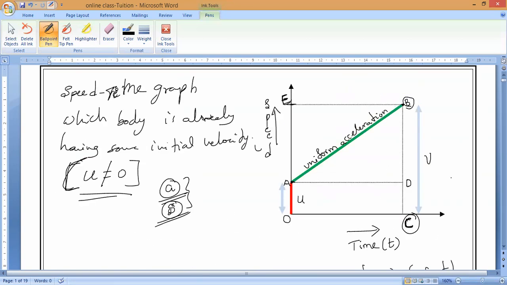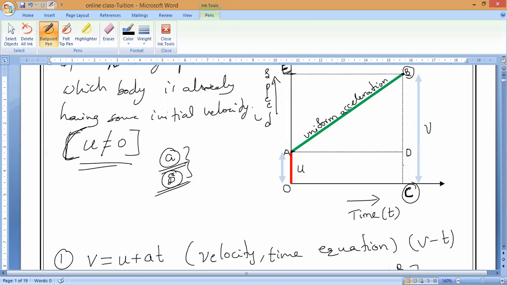Yes, guys. So DC is parallel to OA, so that is initial velocity. Same way, AD is parallel to what? AD is parallel to OC, which is equal to what? OC is time. Understand? Now, do we have any naming for BD? For BD we don't have any naming. Correct or not?